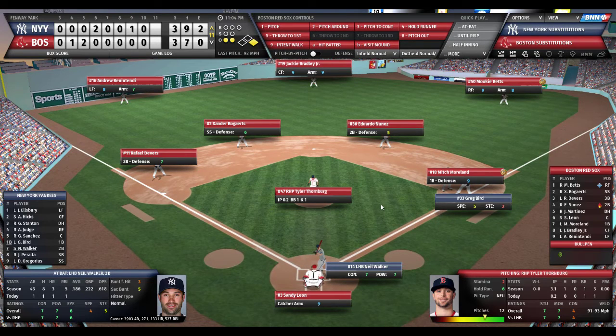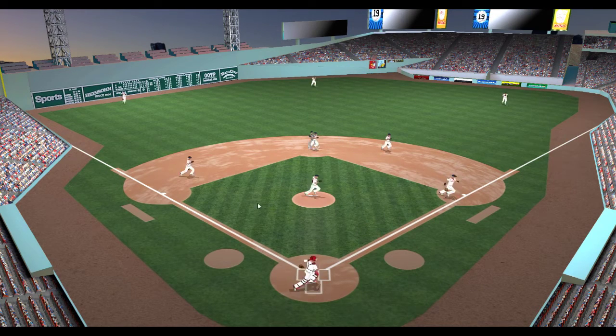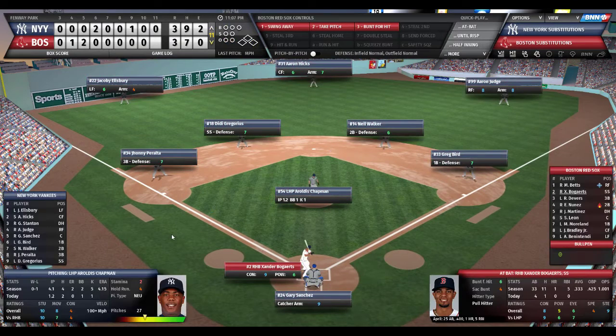Here's Neil Walker, the man who tied the ball game up off Chris Sale with 2 outs with a pinch hit home run. Walker, only batting .186, has 3 home runs and 5 RBIs. Bird will be off on contact. Tyler Thornburg nods his head. Leone sets the target. Here is the pitch to Neil Walker. And Walker grounds it to Nunez. Nunez goes to first. Side retired. We go to the bottom of the 11th.